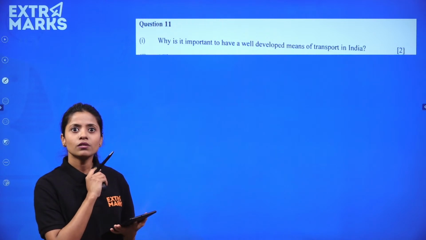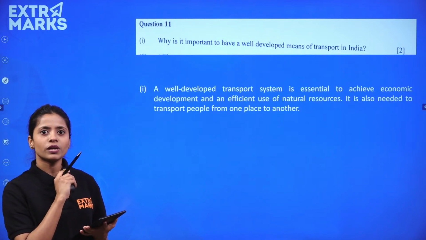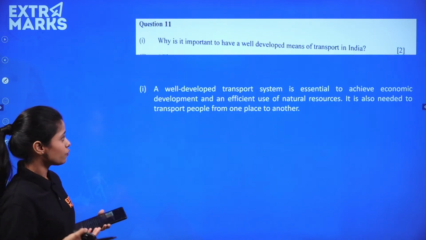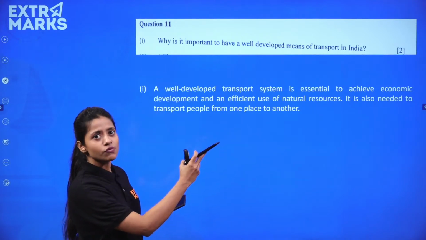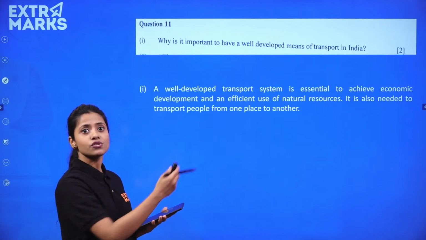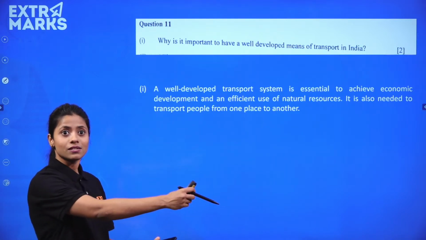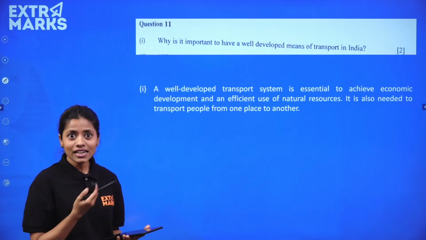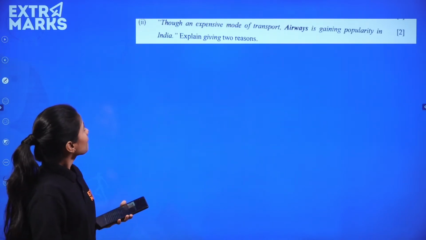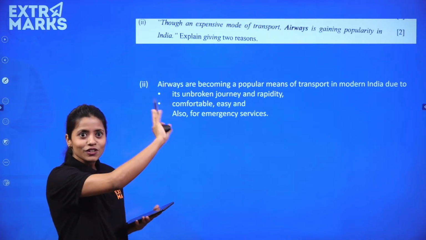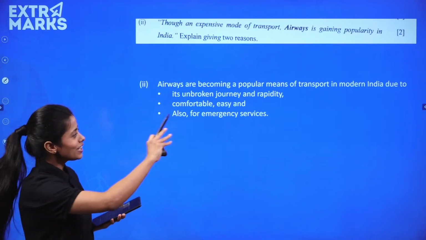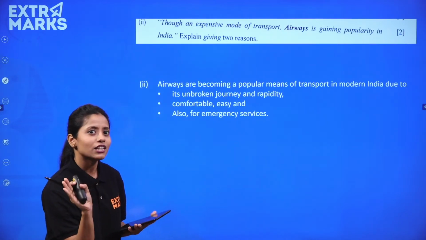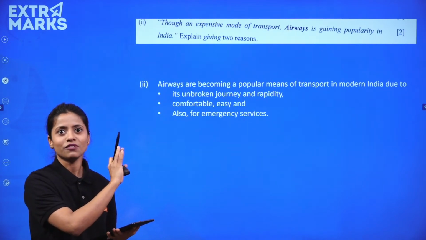Why is it important to have a well-developed means of transport in India? I think this is very, very easy one. Why is it important? For proper communication, for proper movement of materials from one region to another, uses of natural resources, from transferring of everything from one region to another requires a transport service, right? So that is why it is important. Now this was just given to confuse you, right? This quotation has been given just to make a question or give a tough touch to the question, but it was not at all difficult.